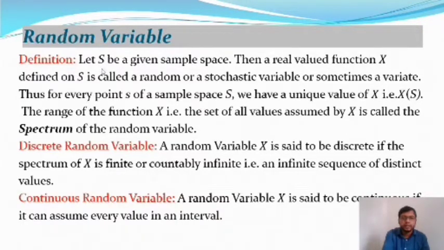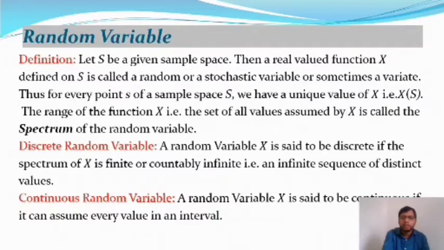Then the range of the function capital X, which is a real valued function, that is the set of all values assumed by capital X, is called the spectrum of the random variable. So this is the definition of the random variable. That is, the random variable is defined on capital S, and this is a real valued function on capital S, where S is the sample space.